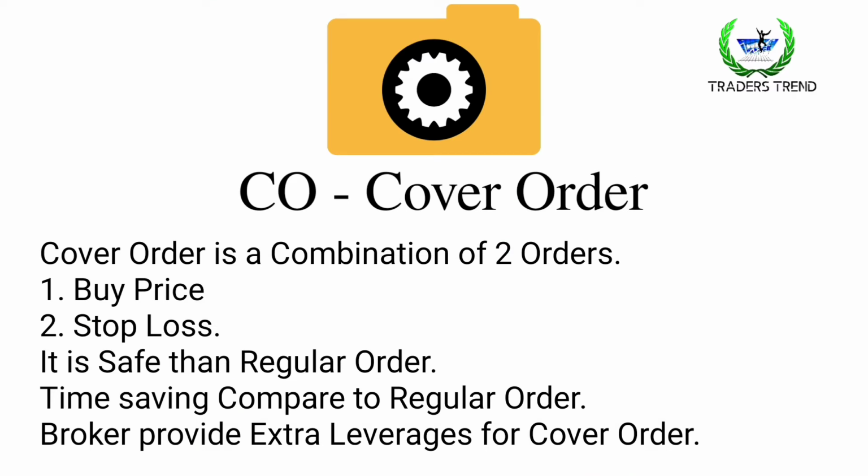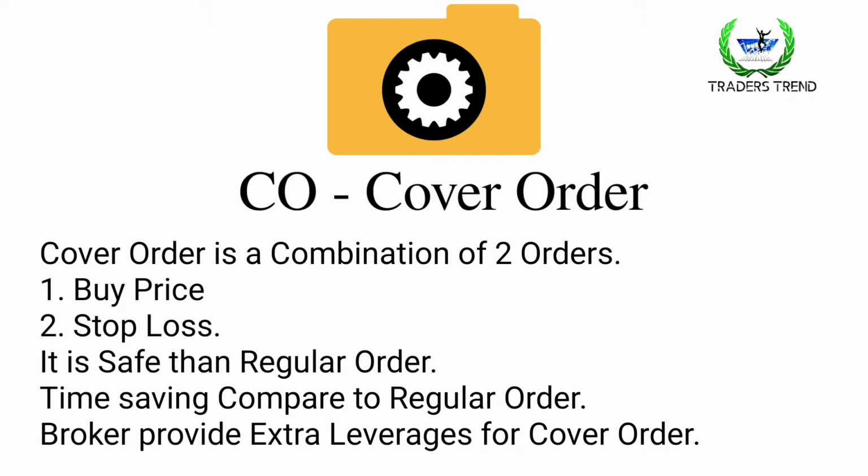Now the next one is cover order. Cover order is a combination of two orders: the buy price and stop loss. You have to set your price, in market or limit, and then set your stop loss. It is safer than a regular order.